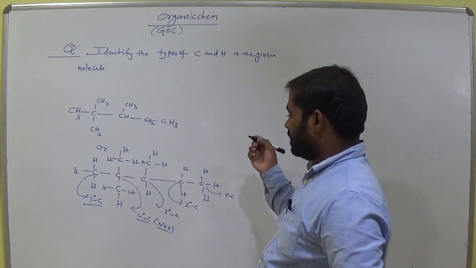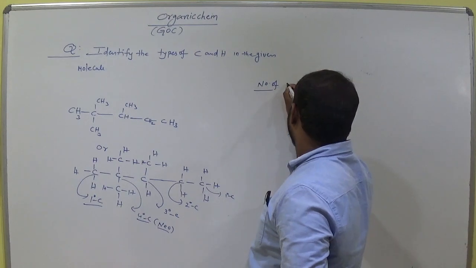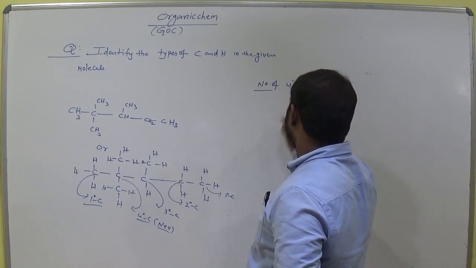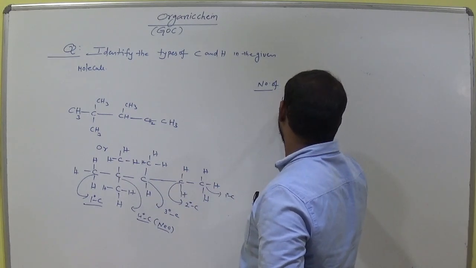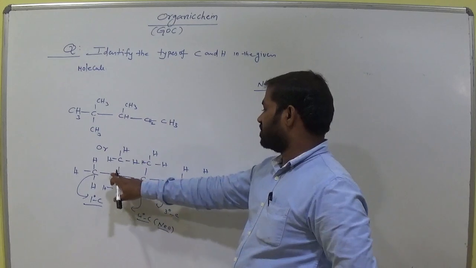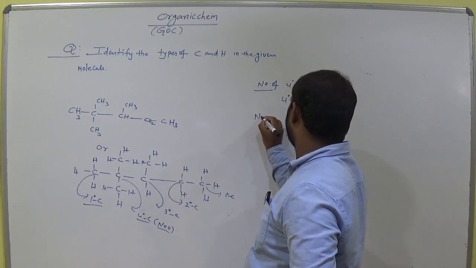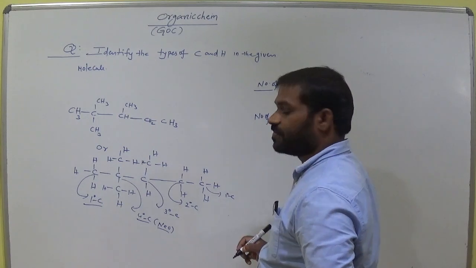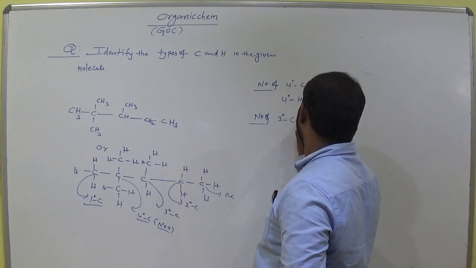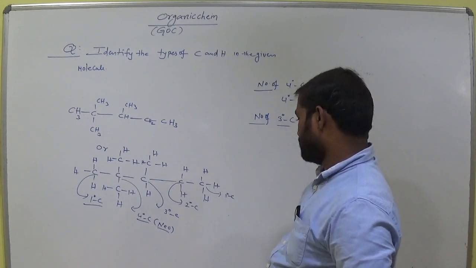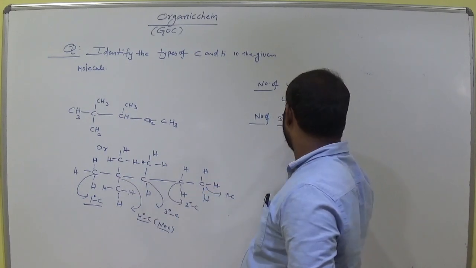So let's see. Number of quaternary carbons here. This is only 1, am I right? 1. Number of quaternary hydrogens: is there any hydrogen around this carbon atom? No, 0. So number of tertiary carbons, this is secondary, this is tertiary, am I right? This is tertiary carbon, only 1.